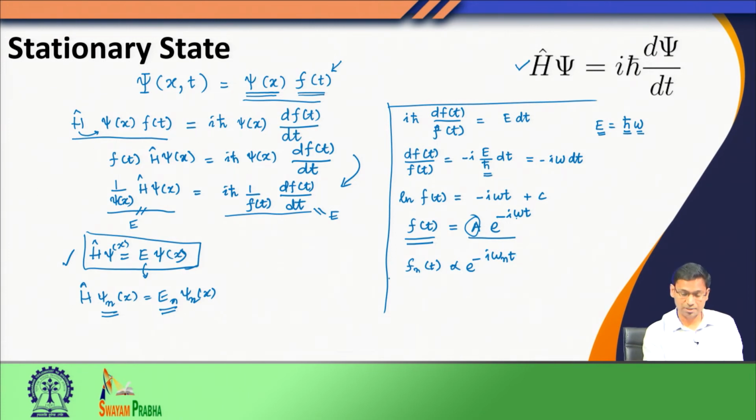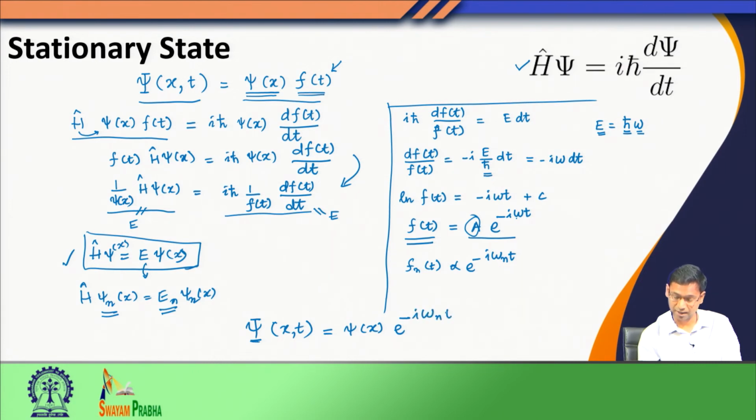So, in other words, my psi, the total wave function, I can write as... When I am writing the wave function as both time and space dependent, I would write the capital psi, which is given as 2 bars over here, and only when I have spatial dependence, the wave function would be written as small case psi. So, I have now psi(x) multiplied by e to the power minus i omega n t.